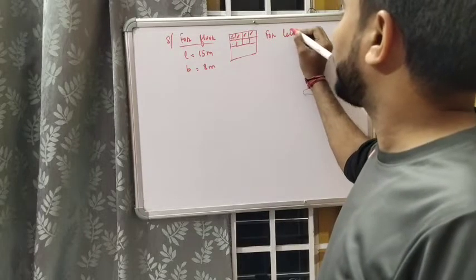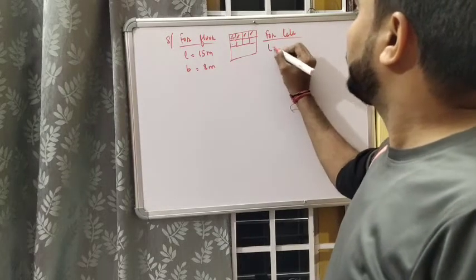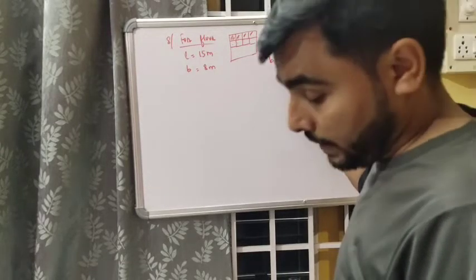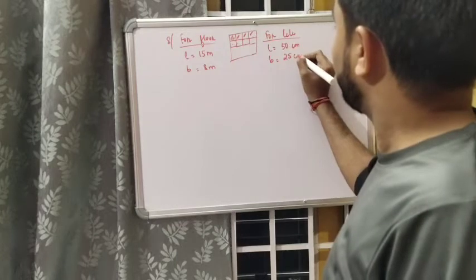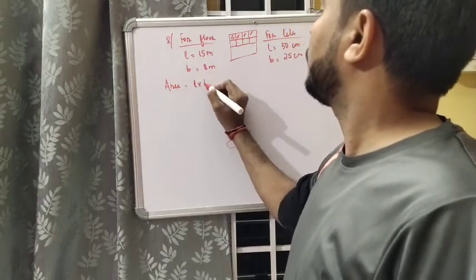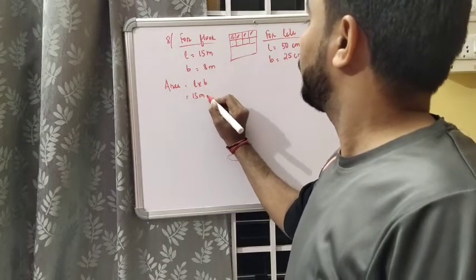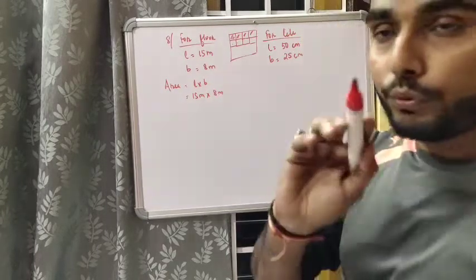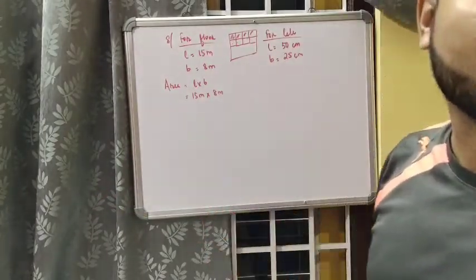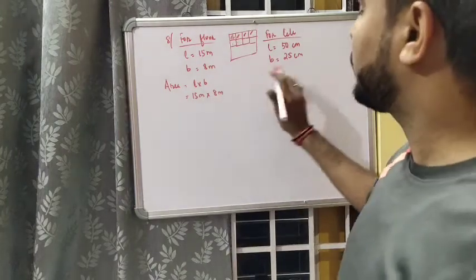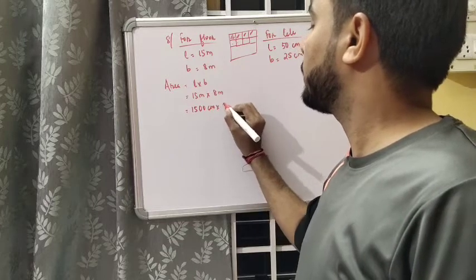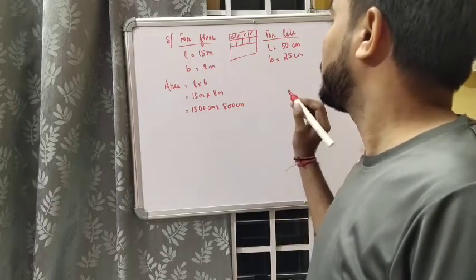So for the tile, length is given as 50 centimeter, breadth is given as 25 centimeter. So area will be equal to length into breadth, that is 15 meter into 8 meter. Now we have to divide to know the number of tiles, so here calculating like this would simply be a waste of time. Here it is meter and here it is centimeter, so let's convert into centimeter. 15 meter is equal to 1500 centimeter and 8 meter is equal to 800 centimeter.